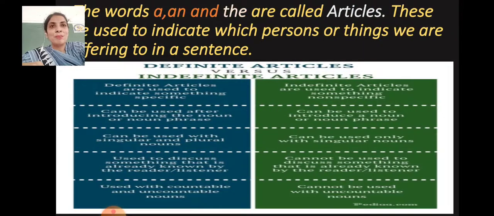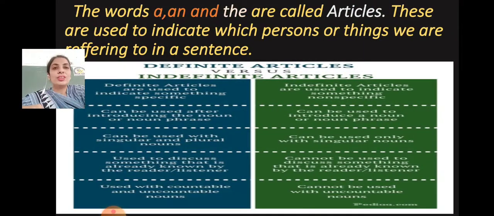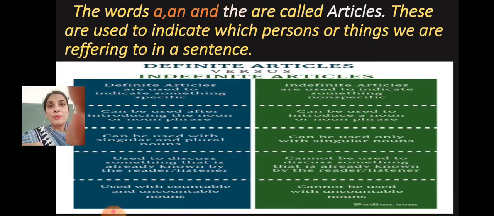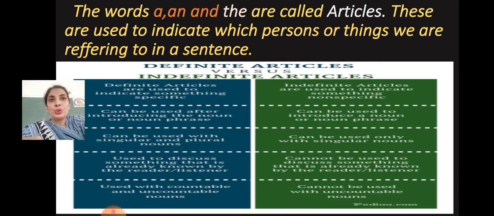What's there? Okay, let's look at the meaning, or you can say the definition of the articles. The words a, an and the are called articles. These are used to indicate which persons or things we are referring to in a sentence. Are you getting, children?